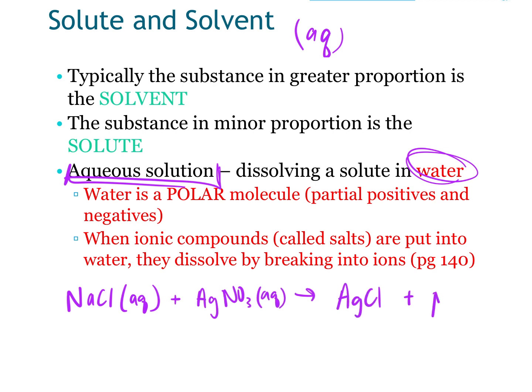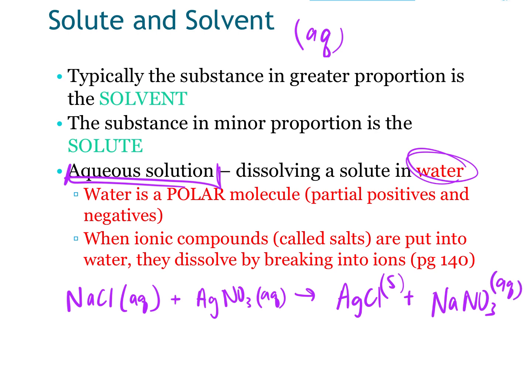AgCl and NaNO3. Okay, now, in our products, was AgCl aqueous? No, it wasn't. What was it? It was a solid, right? That was the whole point, that it became a solid, but NaNO3 was still aqueous, right? It was still dissolved in the water.